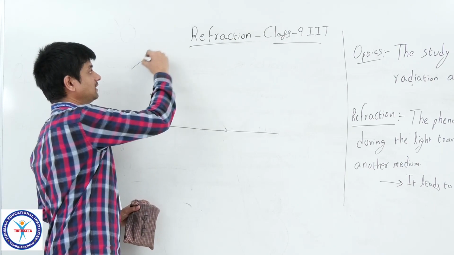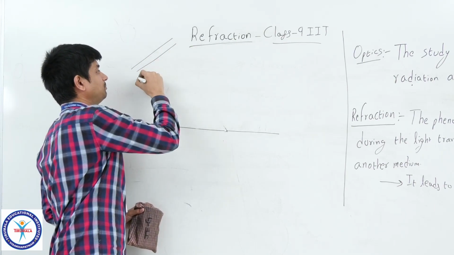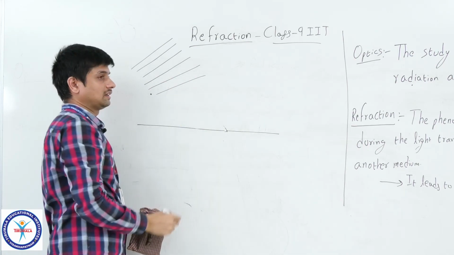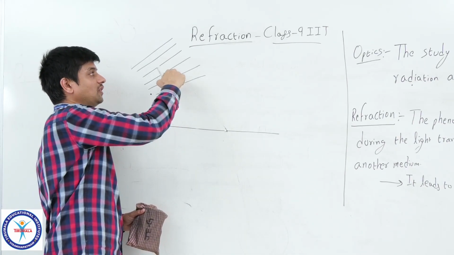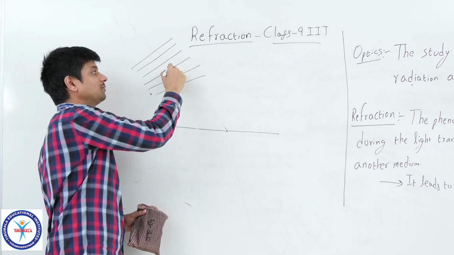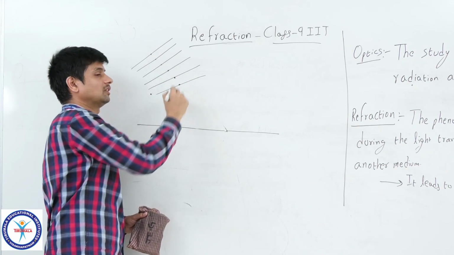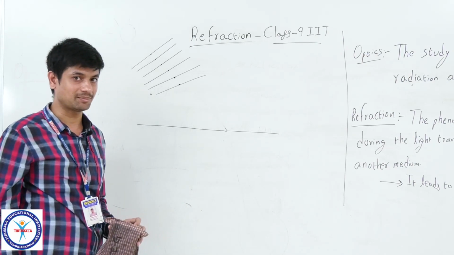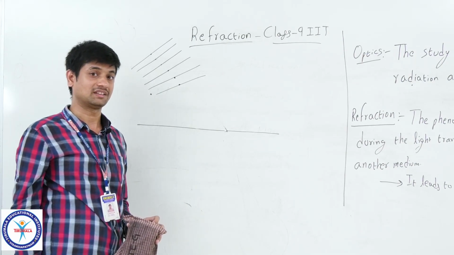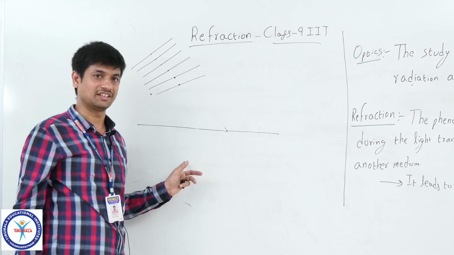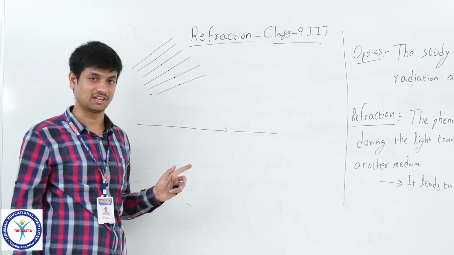So look at this, the plane wavefront. Here these wavefronts oscillating from their mean positions, because I said this is the disturbance in the electromagnetic field. That disturbance can be sensed by your eyes, sensed by your so many objects in your daily life.